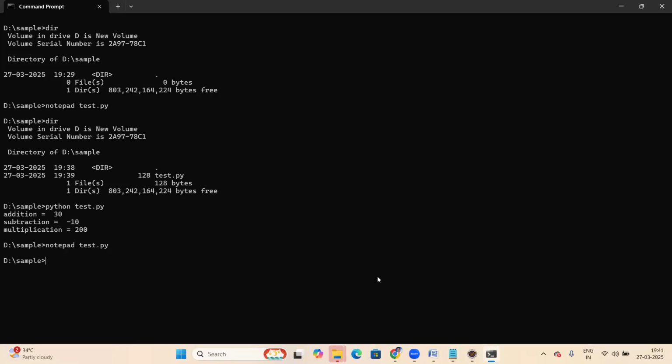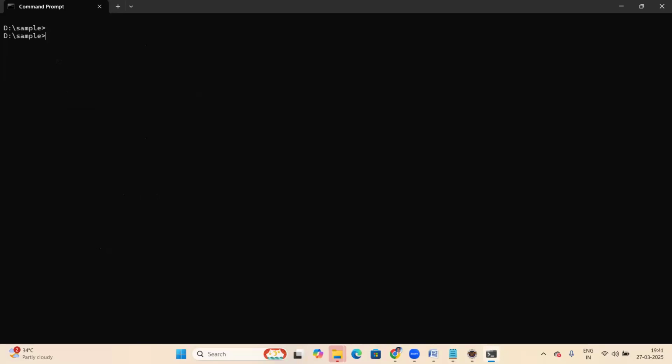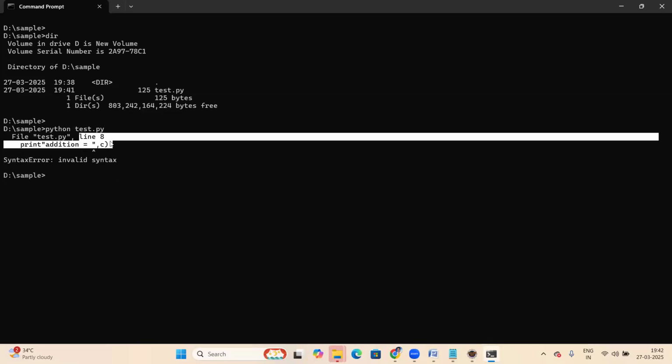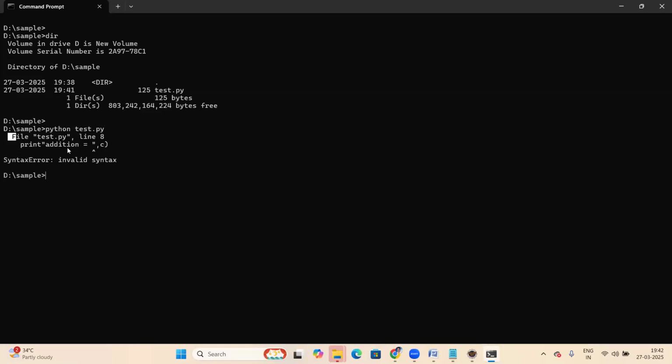When it comes to interpreter-based languages, there is no error checking up front, it executes directly. Now I am executing this program. The script executes directly. Python interpreter, test.py, so Python is the interpreter that runs our script. Enter key. See that error, right? Line number 8 is the error. But actually there are 3 errors, and it shows only 1 error.